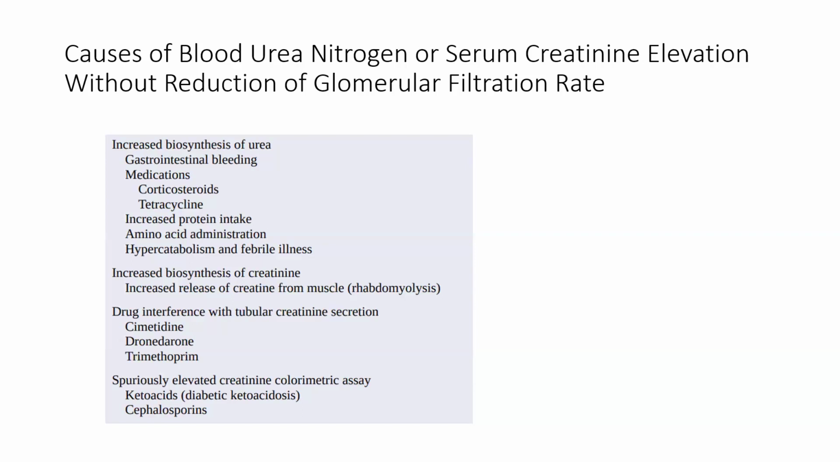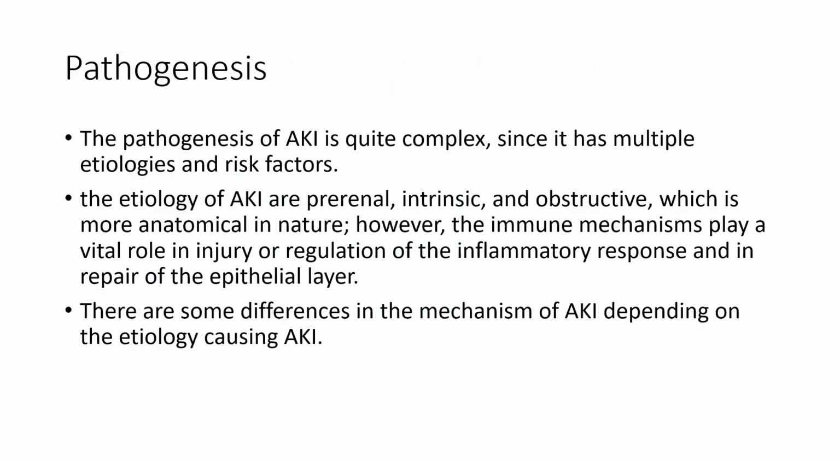Now we'll see what the pathogenesis is. Pathogenesis of AKI is quite complex since it has multiple etiologies and risk factors, which is more anatomical in nature. However, the immune mechanism plays a vital role in the injury, in the regulation of the inflammatory response, and in the repair of the epithelial layer. There are some differences in the mechanism of AKI depending on the etiology causing AKI.